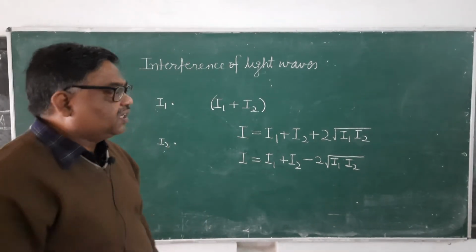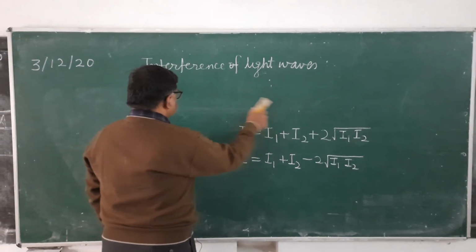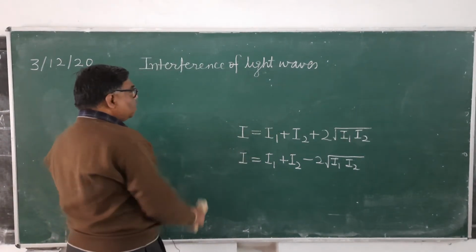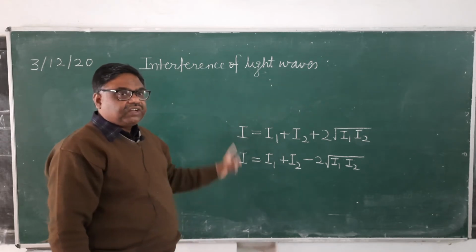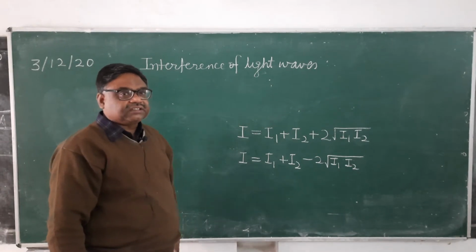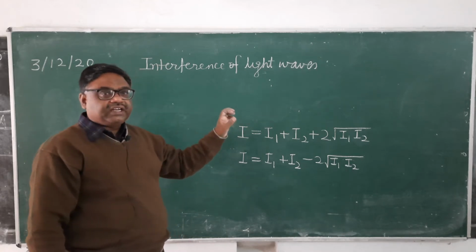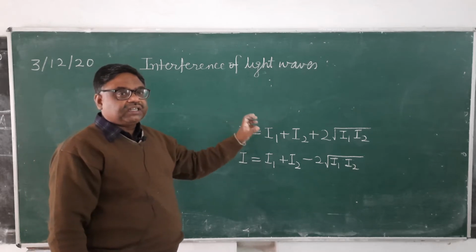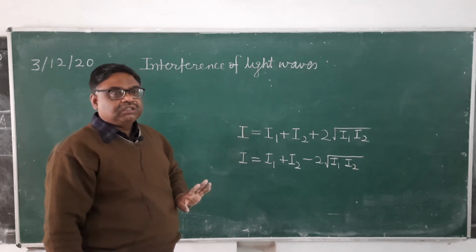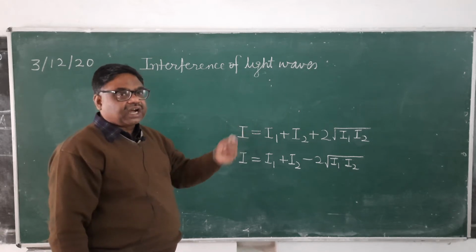But what are the conditions for occurring the interference? So see here, when two light waves of same frequency travel simultaneously in same direction, then due to their superposition, intensity at any point will be other than the sum of the intensities of individual sources, that is other than I1 plus I2.